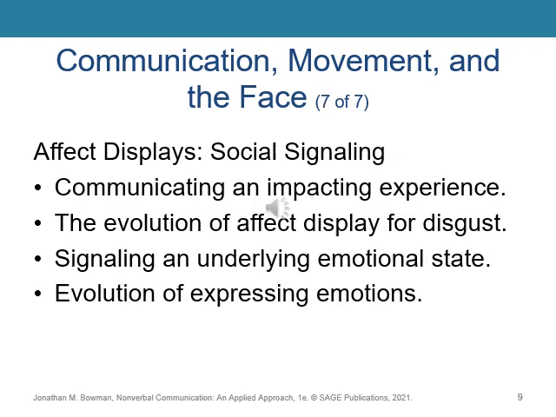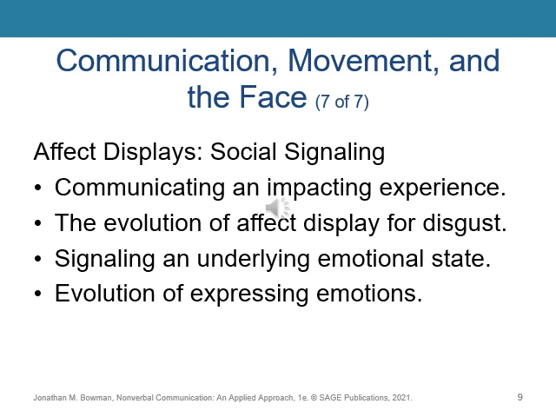Within the early family structures, the first emotional displays may have originated as a nonverbal communication system. Humans would have tried to send messages to each other about something that impacted their lived experience. Consider the evolution of the affect display for disgust. Since early man, it has been the distended tongue and open mouth.